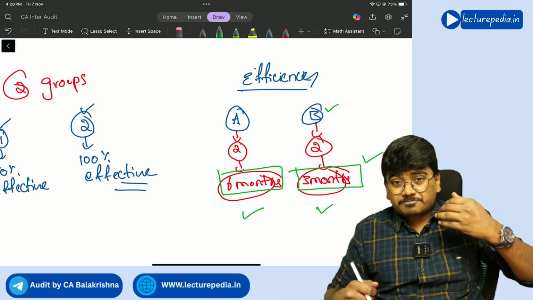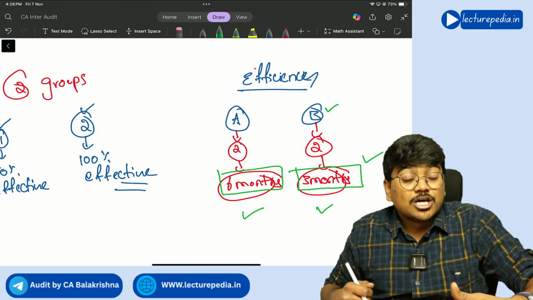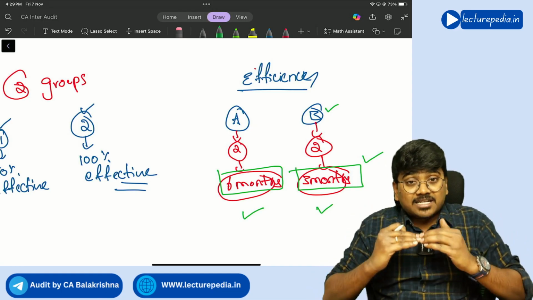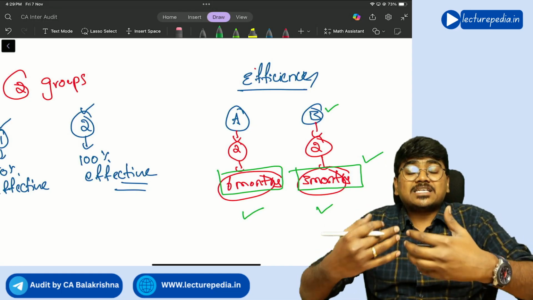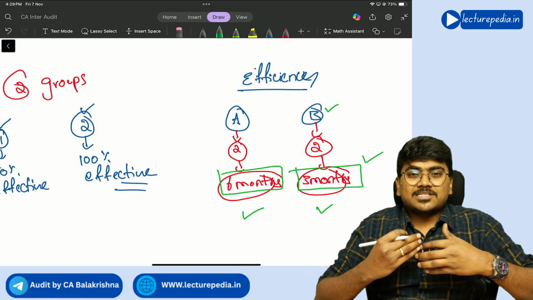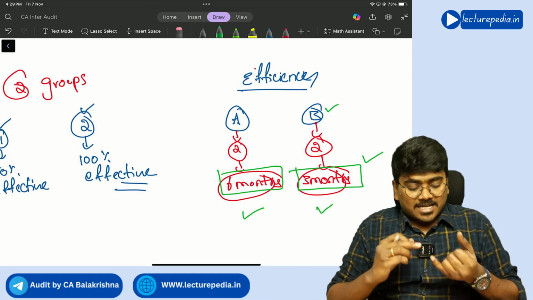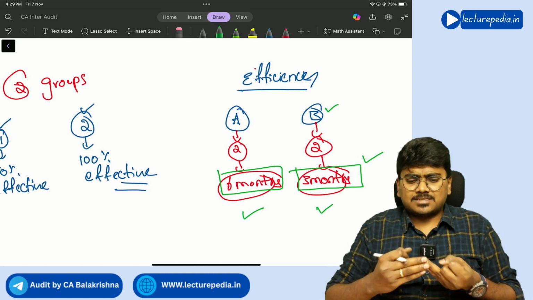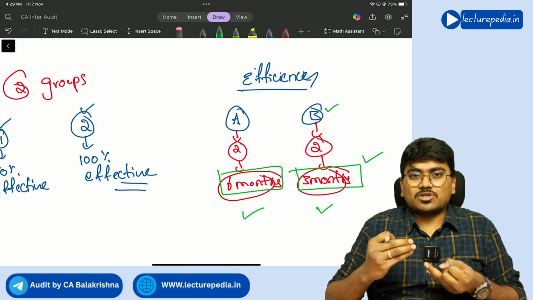So if you plan the audit, you can do the audit in an efficient manner. That means with fewer resources you can achieve maximum output. What will be the resources in case of audit? See, the article staff themselves will be a resource, the paid assistants, these people will be a resource in case of audit.